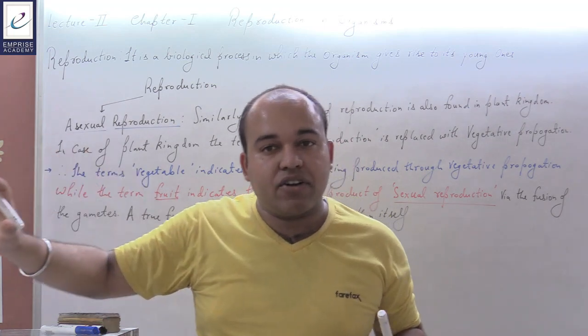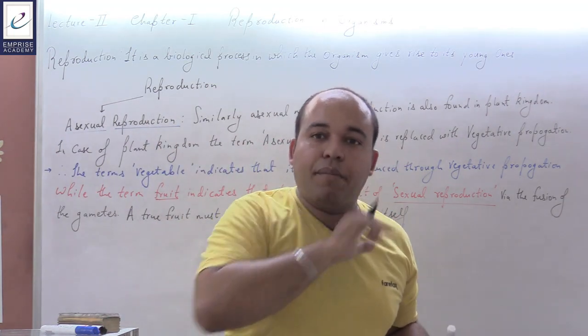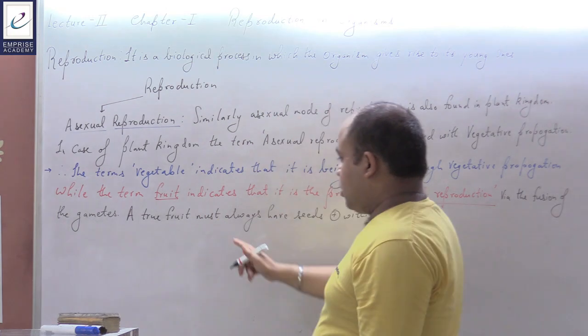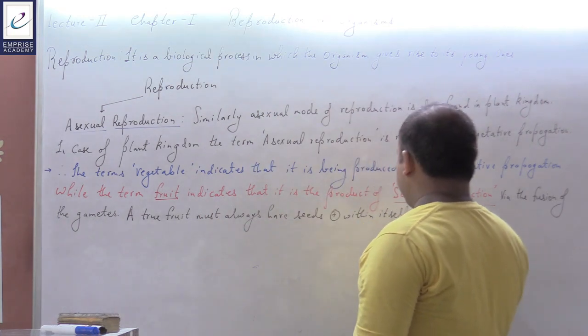Vegetable is being formed by the act of vegetative propagation. Fruit is being formed after the act of fertilization. A true fruit must always have seed present within itself.